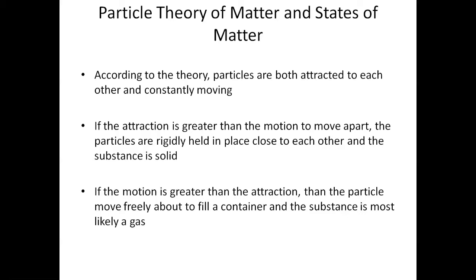Whereas if I have particles that have lots of motion but very little attraction to each other, then the particles will be able to move around freely. They'll fill the space or the container, and it'll most likely be a gas. And so our particle theory of matter helps us to understand the states and the relationship between them.